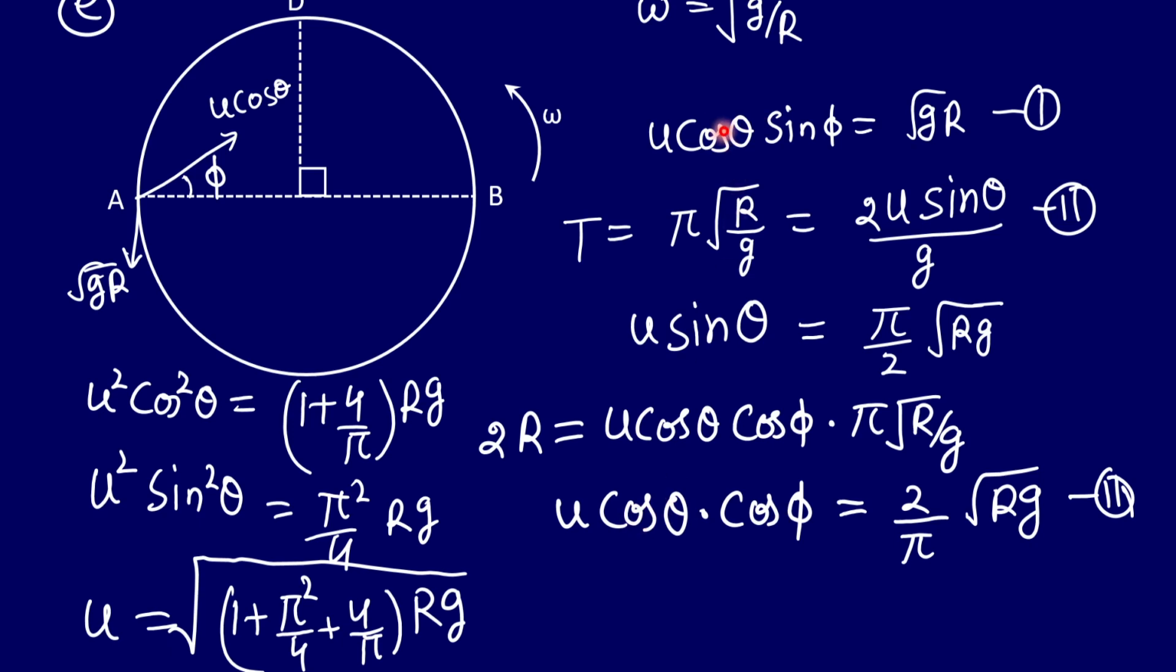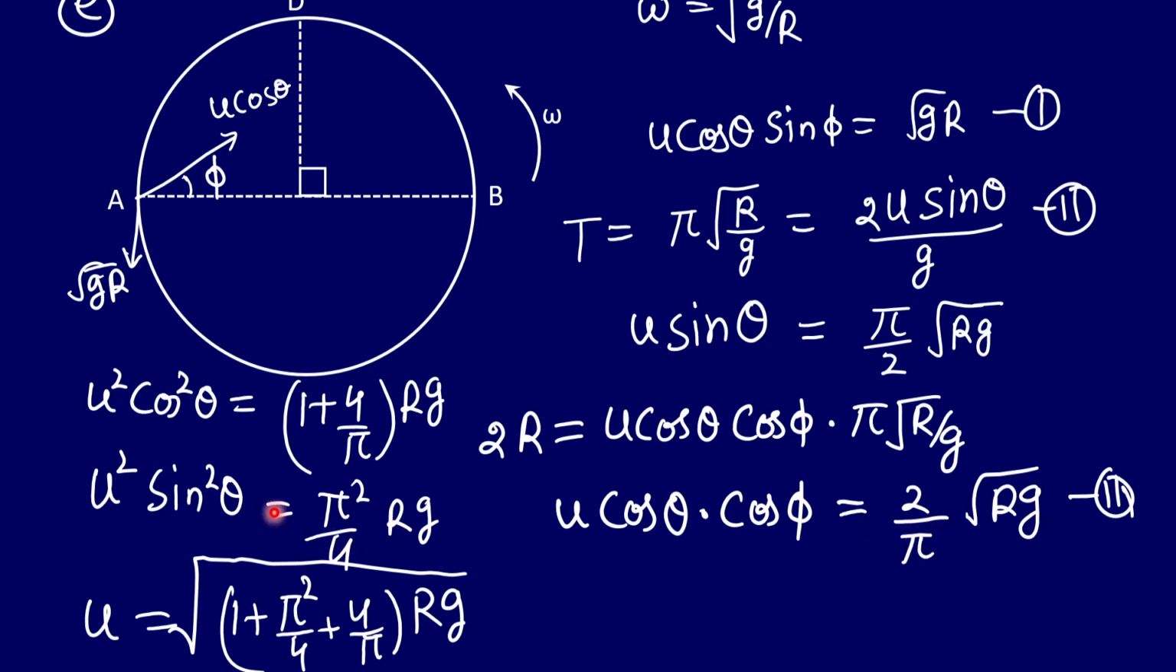So if we just square equation number 1 and equation number 3 and add them up, we'll be getting u square cos square theta equal to gr common, 1 plus 4 by pi square. This must have been pi square. So probably I made a mistake. Okay, let me check. U cos. Okay, so here is a mistake. You can correct it yourself, right?